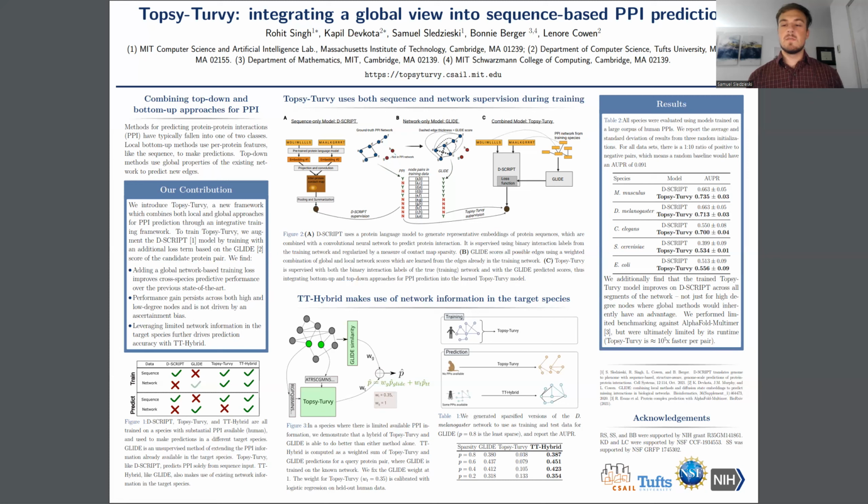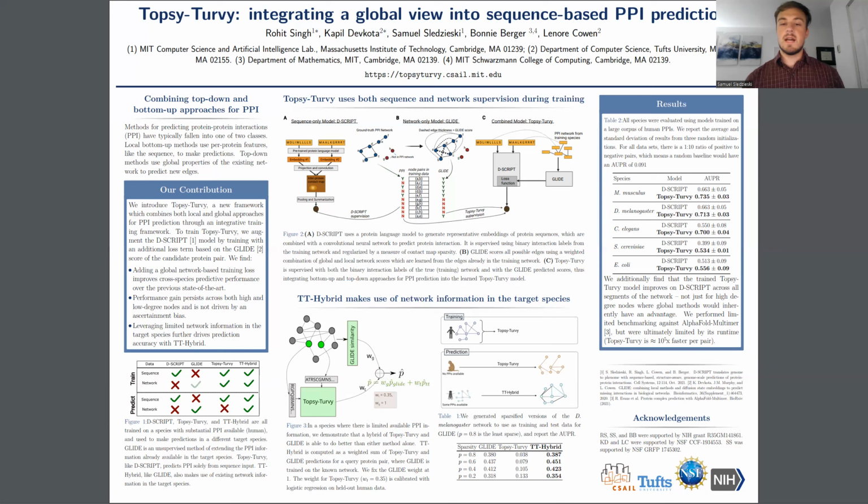However, there are many species where there may be some limited protein-protein interaction data, and we want to leverage that information in the way that Glide would. For that, we introduced TT hybrid, which is shown in the center here, figure 3 in table 1. TT hybrid is a weighted combination of the predictions from a trained Topsy-Turvy model, as well as the Glide similarity scores from Glide applied in the target network. The weights here are determined by a cross-validation setup where we calibrate the weight based on held out human data and a logistic regression. Then we can use these weights to combine the Topsy-Turvy predicted score and the Glide predicted score to make predictions in the target network where there's some data available.